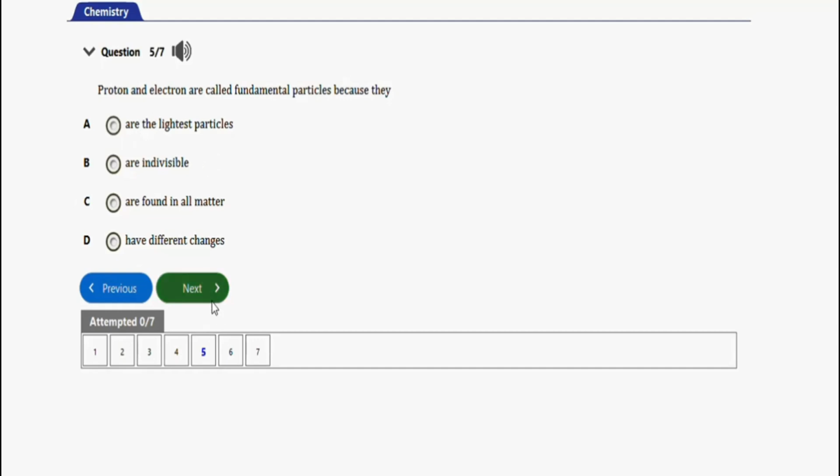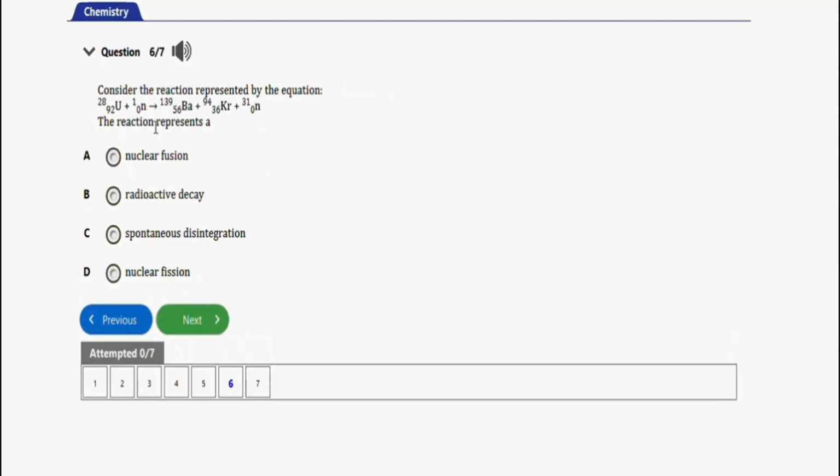Next, the question with this one. It says, consider the reaction represented by the equation. The reaction represents A. So looking at this reaction, this shows that this is nuclear fission. Okay, so nuclear fission deals with disintegration. Alright, whereas nuclear fusion deals with, instead of disintegration, you're going to have integration, coming together. So this is nuclear fission, disintegration.